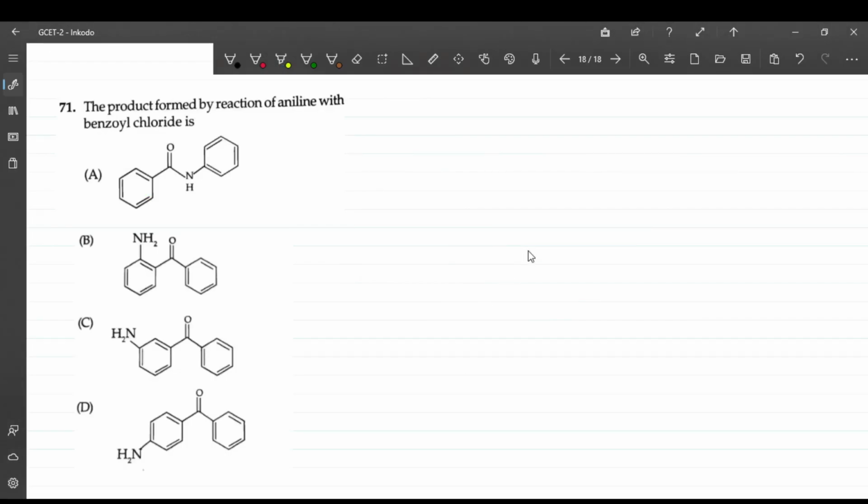Okay, question number 71. The product formed by the reaction of aniline with benzoyl chloride. See, this reaction is very simple. We'll do this by mechanism. What is aniline? Aniline is a benzene ring with NH2 on top. And this is reacted with benzoyl chloride, which is C double bond O Cl.